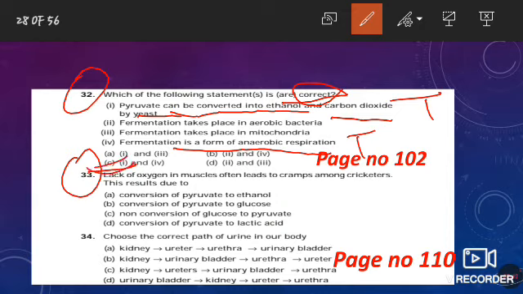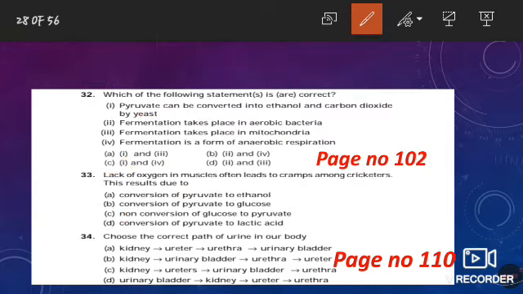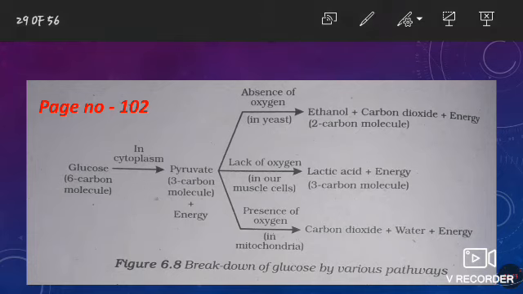So answer number C. Now the next question, lack of oxygen in muscle often leads to cramps among cricketers. This results due to? Actually, lack of oxygen in muscles leads to cramps due to conversion of pyruvate to lactic acid. That is option number D. Both these questions are framed from this flowchart.